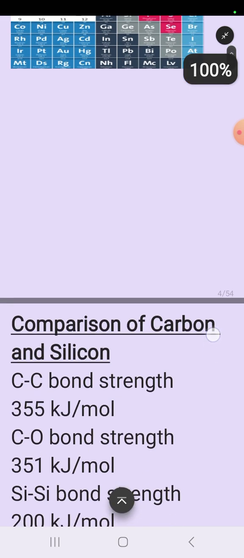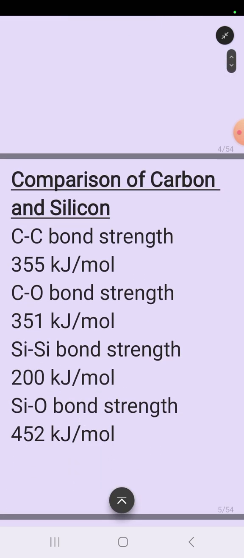You can see over here, the carbon-carbon bond strength is 355 kilojoules per mole, but the silicon-silicon bond strength is just 200 kilojoules per mole. In the same way, the bond strength of carbon-oxygen is 351 kilojoules per mole, and in case of the silicon-oxygen bond, the bond strength is 452 kilojoules per mole. That is why silicon occurs in the form of silica, sand and silicates in nature, and carbon occurs in the form of organic compounds in nature. Got it?